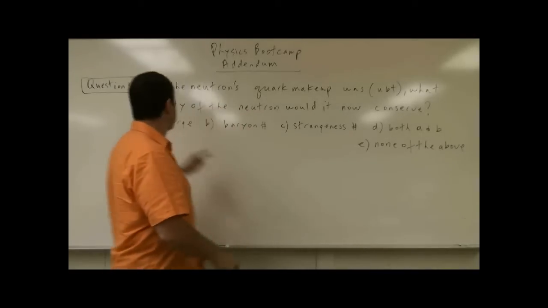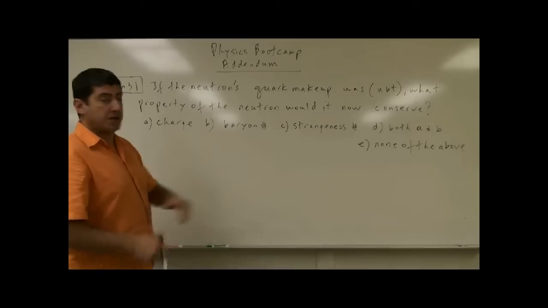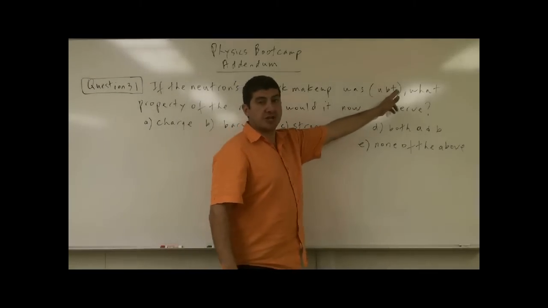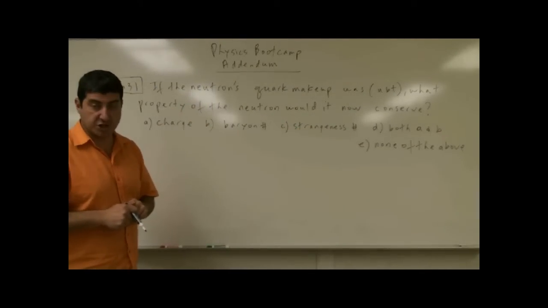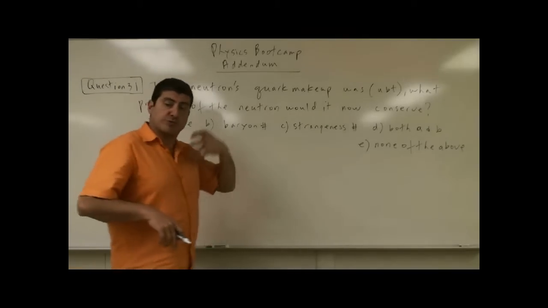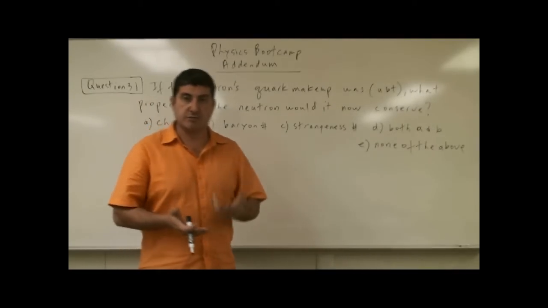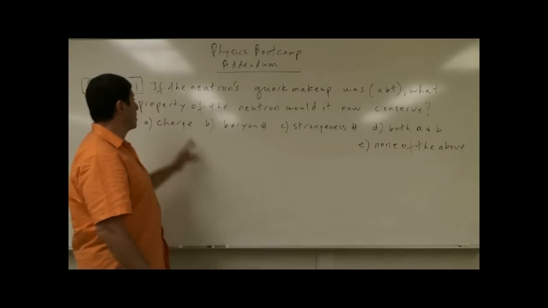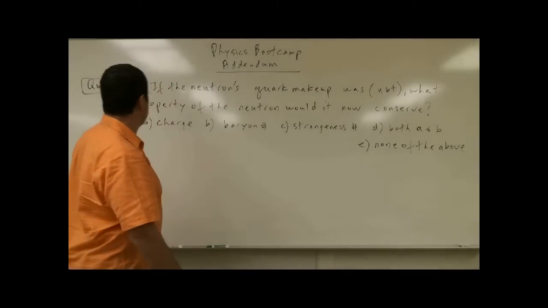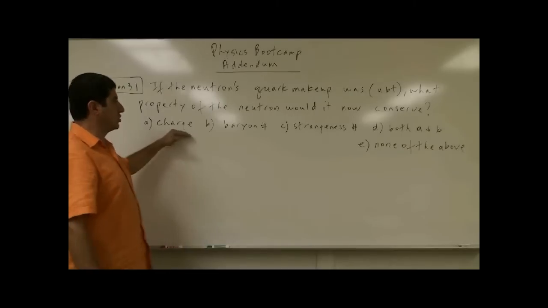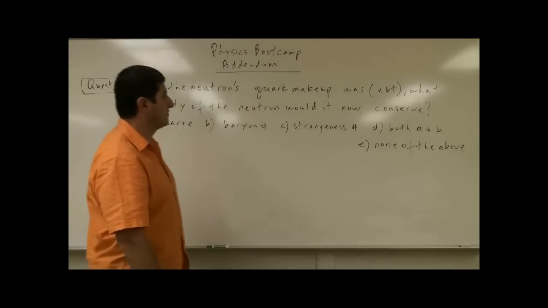Go to question 31. Question 31 says, if the neutron's quark makeup was an up quark, a bottom quark, and a top quark, what property of the neutron would it now conserve? Of all those properties of the neutron that we know of, charge, baryon number, strangeness, what properties would it still retain? Would it still retain the same charge? Would it still retain the same baryon number, strangeness, both A and B, none of the above?